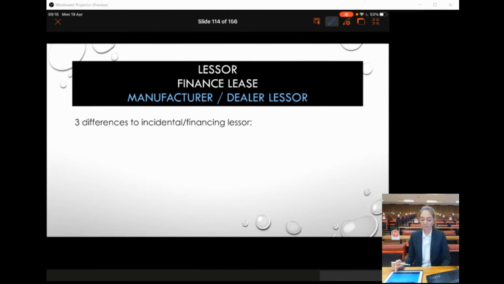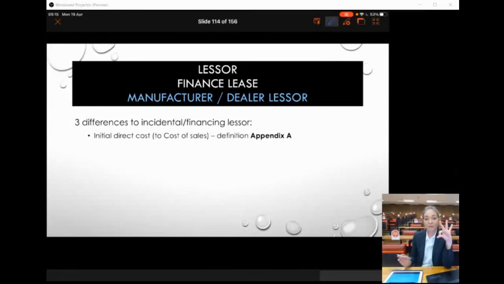Okay, so what are the differences then? What's the differences in accounting for a lease for an incidental lessor to a manufacturer or dealer lessor? Now, there are just three things that you have to remember. So the first thing is that if you look at the definition of initial direct costs, you will see that initial direct cost specifically excludes initial direct cost by a manufacturer or dealer lessor. So the initial direct cost of a manufacturer, dealer, lessor just goes straight to cost of sales. It's just expensed the moment it's incurred.